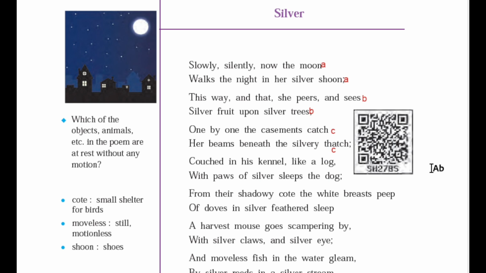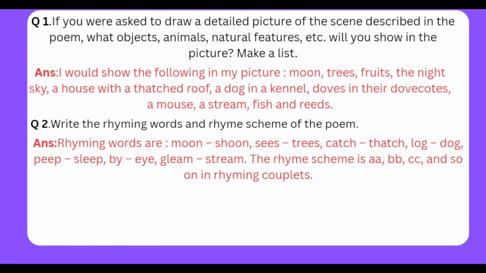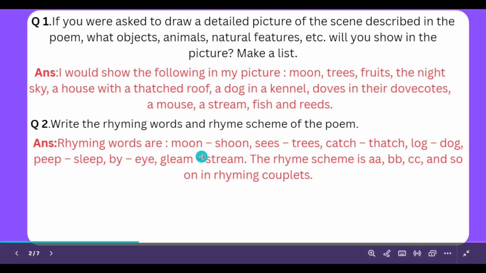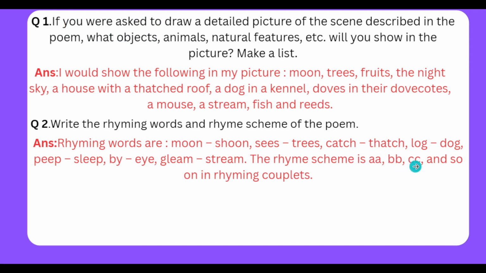In the same manner you can find out the rhyme scheme of the other stanzas. Here the rhyme scheme is A, B, B, C, C and so on in rhyming couplets.